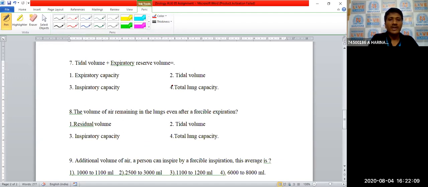So expiratory capacity, EC, is equal to tidal volume plus expiratory reserve volume, EC equals TV plus ERV. So the right answer is the first one, expiratory capacity.